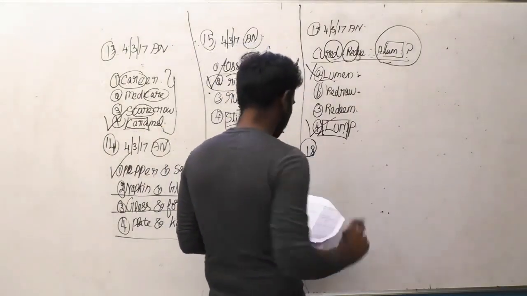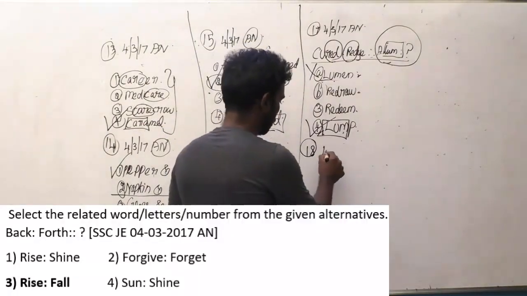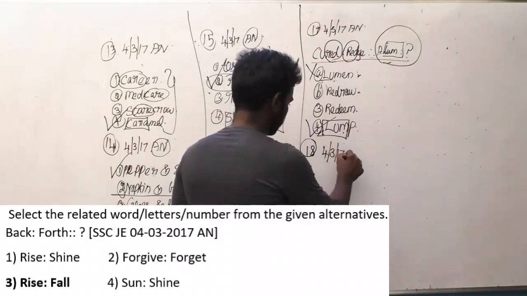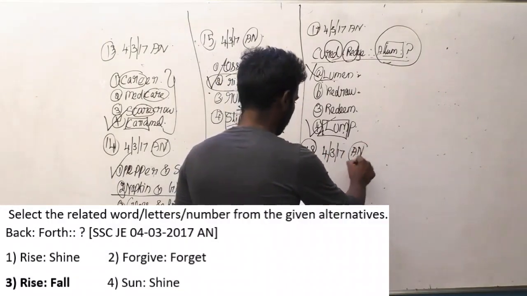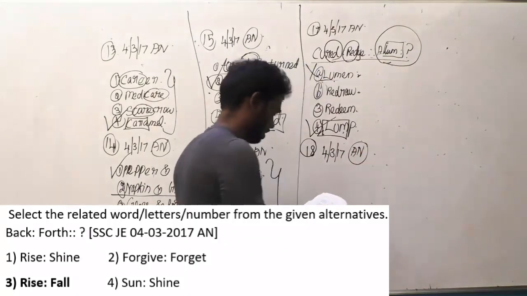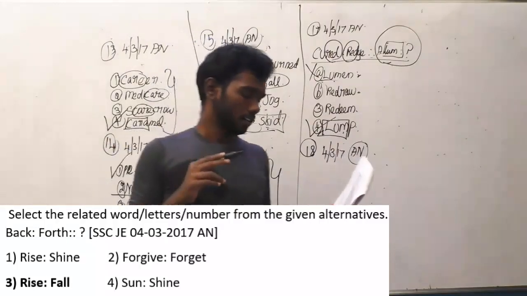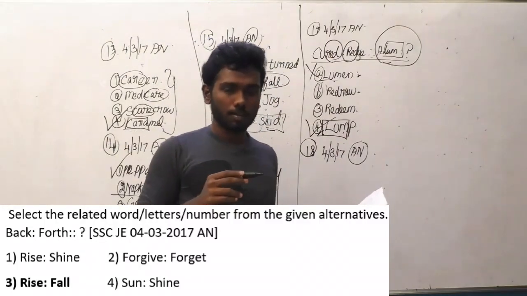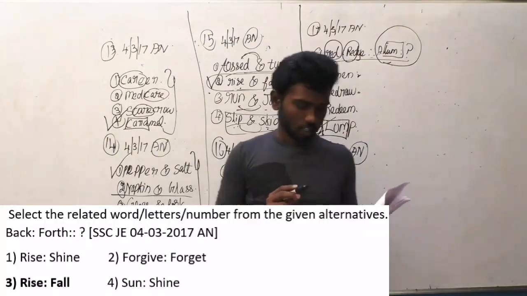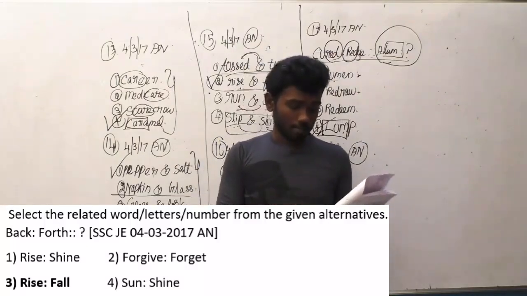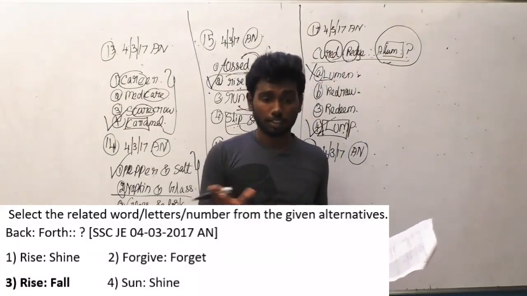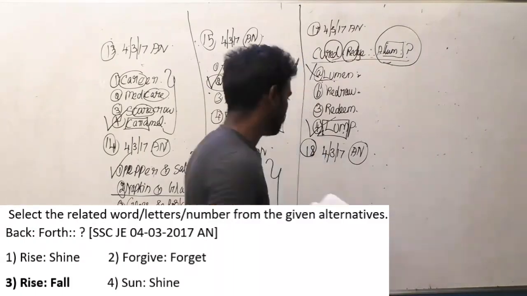Question number 18, which was asked in SSC JEE 4-3-17 batch, the afternoon batch. Select the related word, letters or numbers from the given alternatives. Now the pair is back, forth. This is the question.